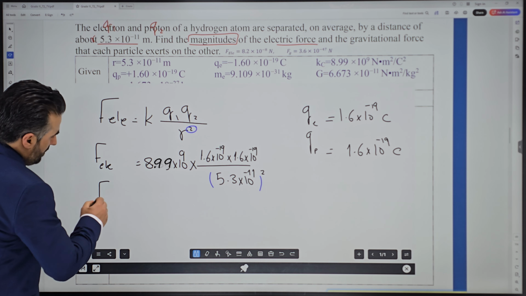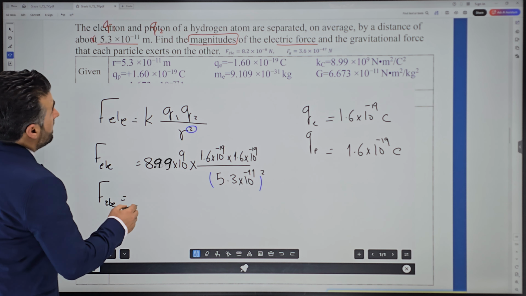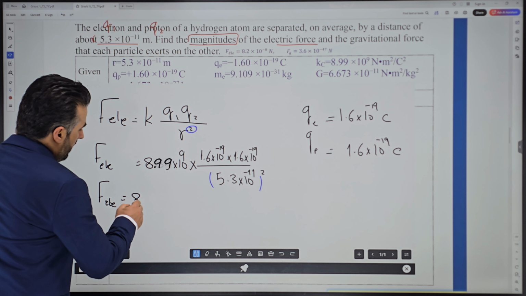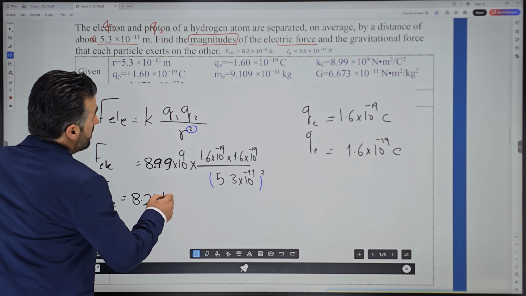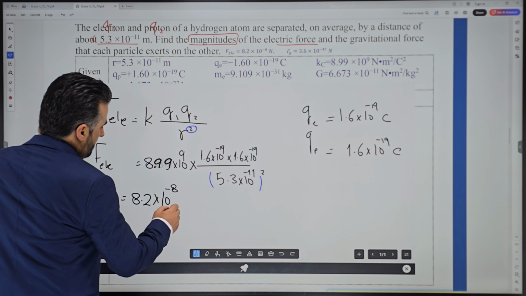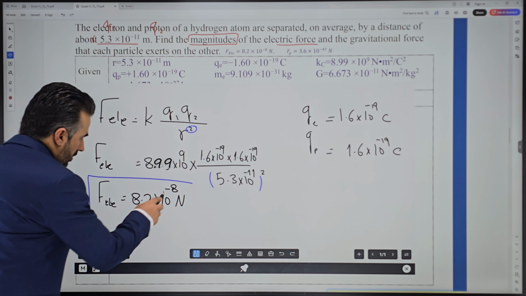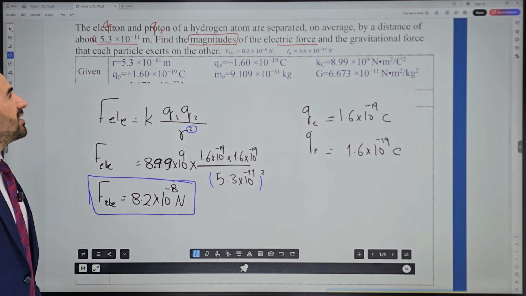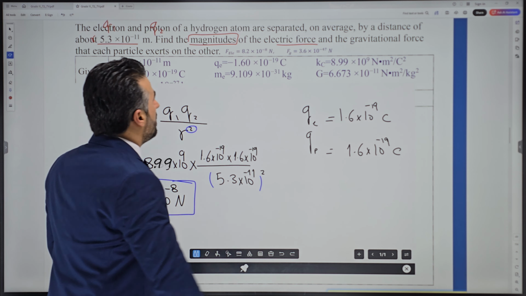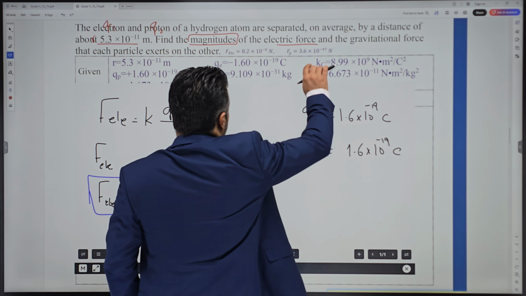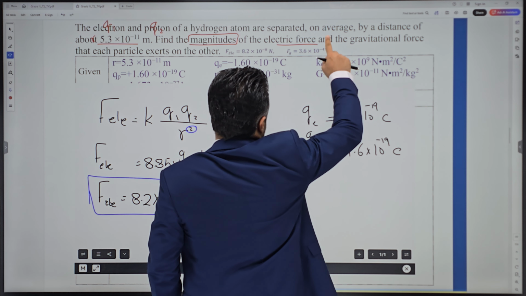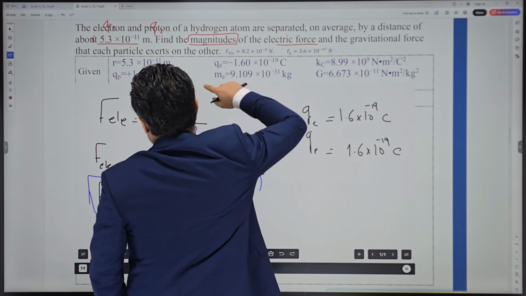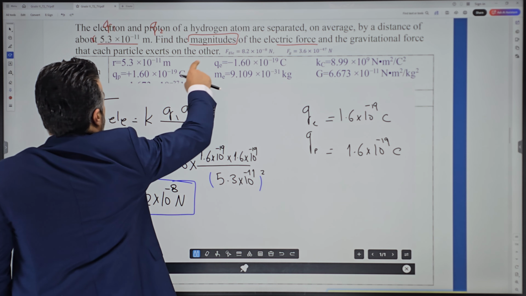You'll get an electric force equal to 8.2 times 10 to the power negative 8, since it is a force that is measured in Newtons. So that you can find it easily later, once needed. The second part of the question says, we found the electrical force, and now find the gravitational force that each particle exerts on the other.